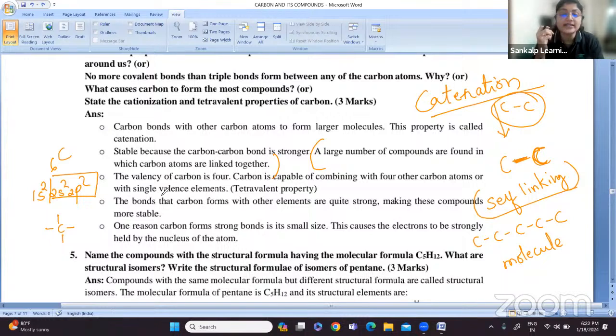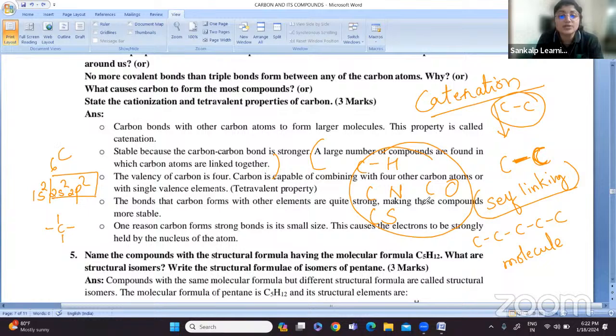Okay, it has the combining power to combine with other 4 carbon atoms, or other atoms. The bonds that carbon forms with other elements are quite strong. So carbon can also form bonds with other elements: carbon-hydrogen, carbon-nitrogen, carbon-sulfur, carbon-oxygen. This bond formation is also quite strong, making these compounds more stable.